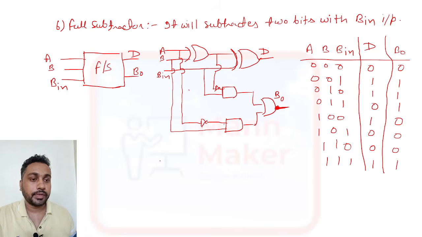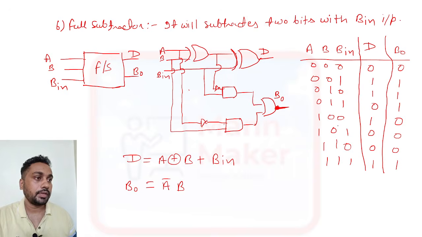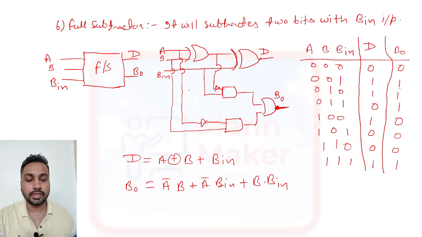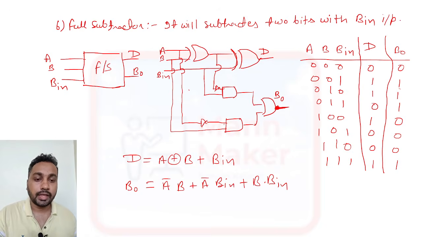Now for the expressions: the difference will be the same, A XOR B XOR borrow in. For borrow out, it will be A bar B plus A bar times borrow in, plus B times borrow in. Just remember this expression, they will sometimes ask for the direct expression.